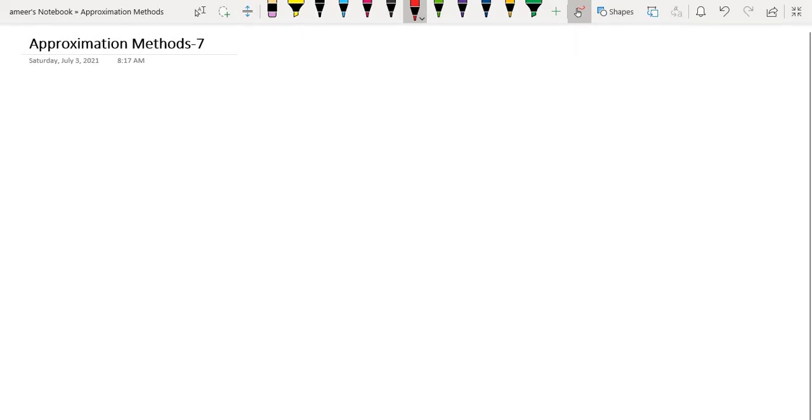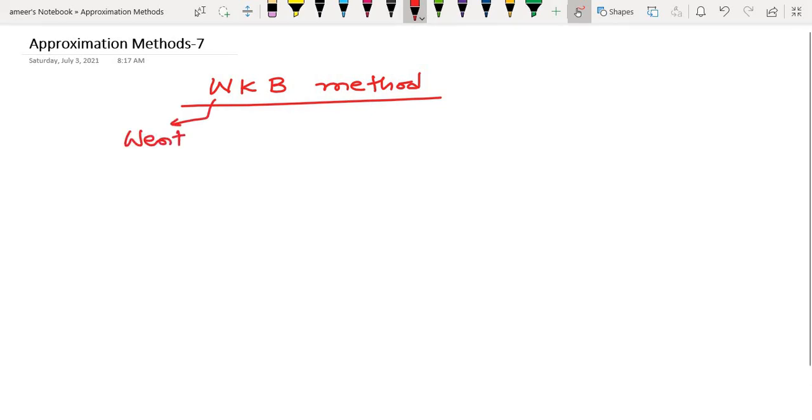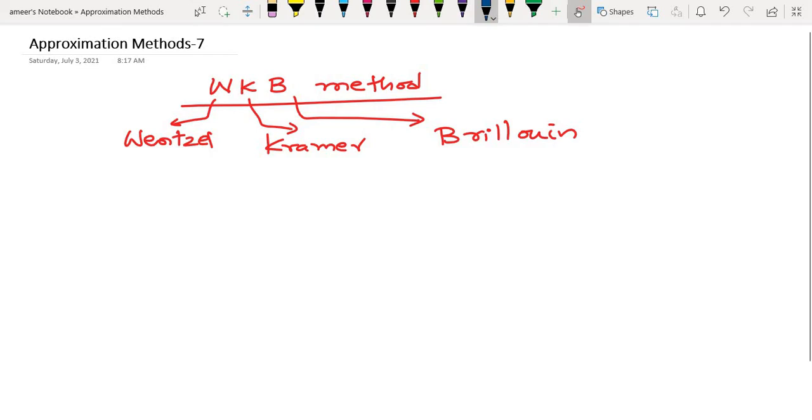It was developed by three physicists: Wentzel, Kramers, and Brillouin. Let's see what this method is to solve the Schrodinger wave equation.